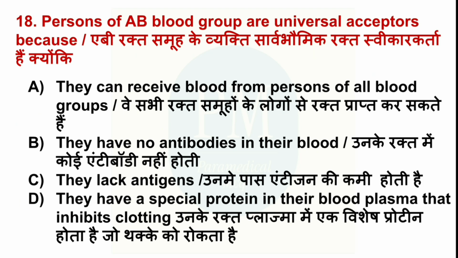Persons of AB blood group are universal acceptors because option A, they can receive blood from persons of all blood groups, option B, they have no antibodies in their blood, option C, they lack antigens, option D, they have a special protein in their blood plasma that inhibits clotting. The correct option is option B, they have no antibodies in their blood.